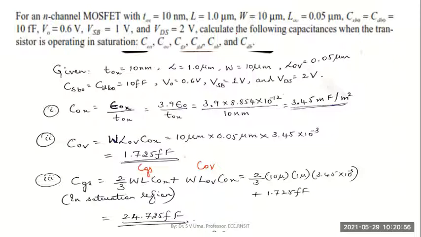That's how it normally is. Width of the channel 10 micrometers, the overlap length 0.05 micrometers, and CSB0 and CDB0, the capacitance between source and body and drain and body when there is no bias voltage, is 10 femtofarad. How much is 1 femto?